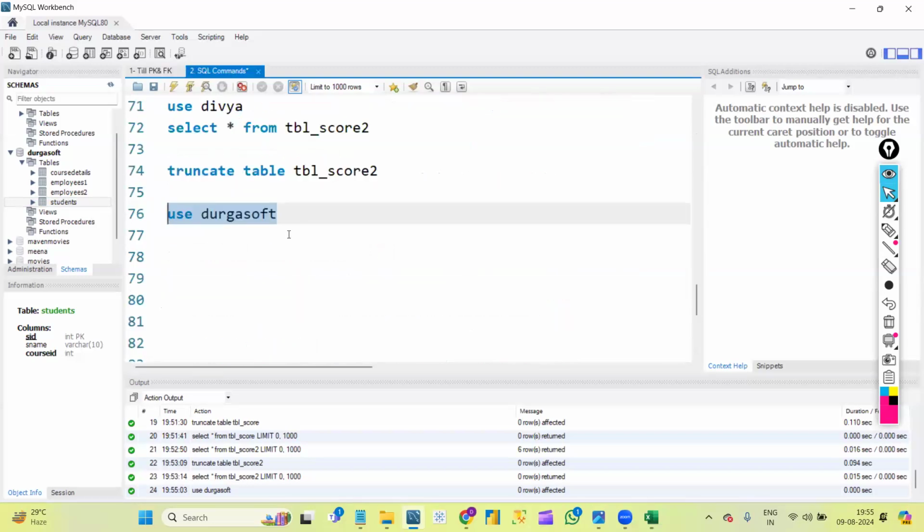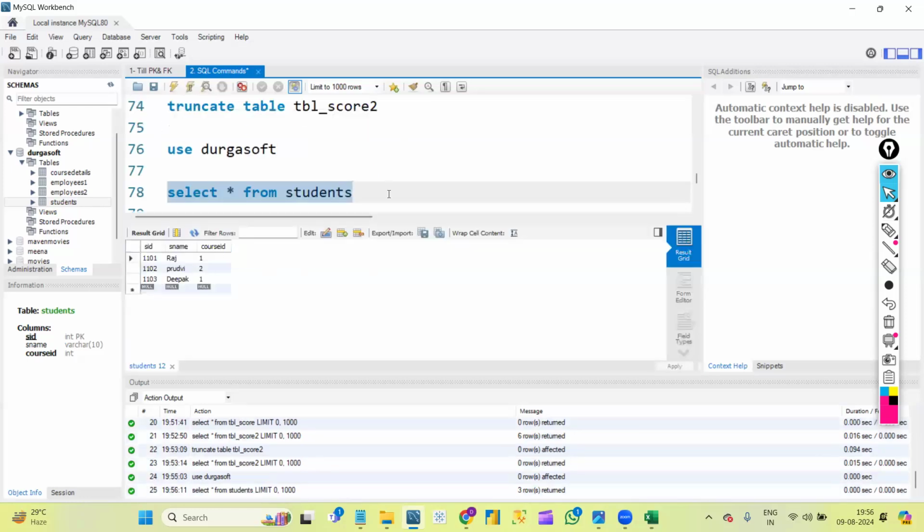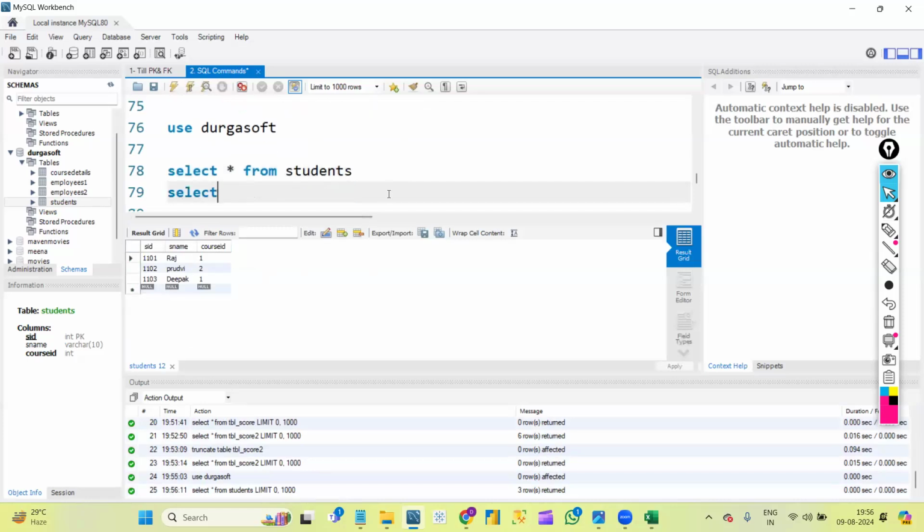Let's see that. So use DURGASOFT. As I said, if I try to truncate directly, let me just select star from students. Displaying this data, we have some data inside it, right? Now let me display the data from the course details table. Select star from course details.